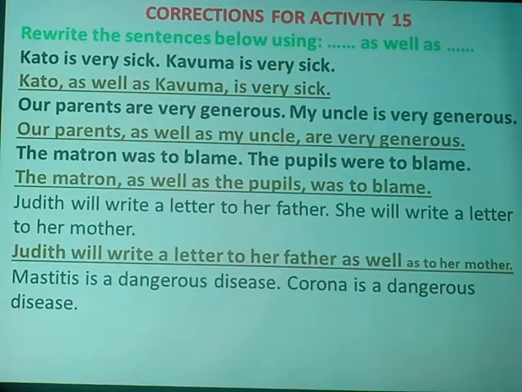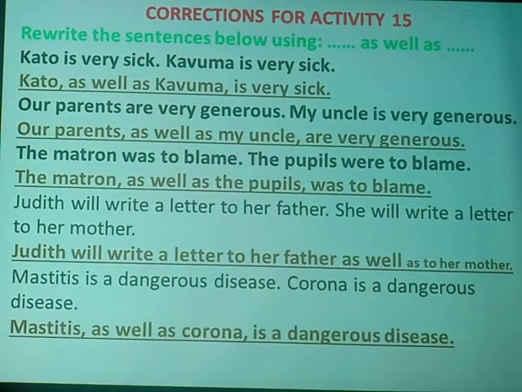The next number reads: Mastitis is a dangerous disease. Corona is a dangerous disease. Remember, the first sentence is the one that we pay much attention to, the point of concern. And so we basically deal with the first subject in the first sentence. So the answer will be: mastitis as well as corona is a dangerous disease.